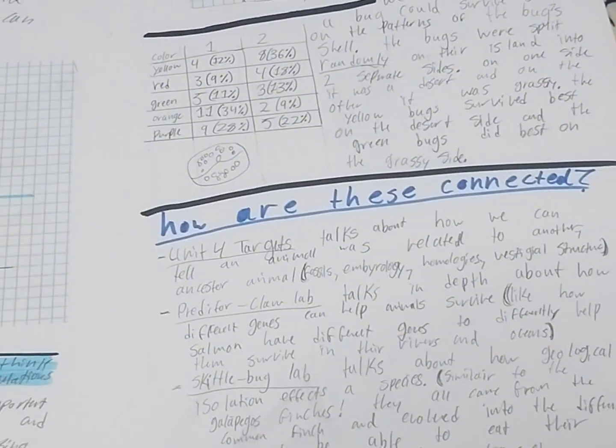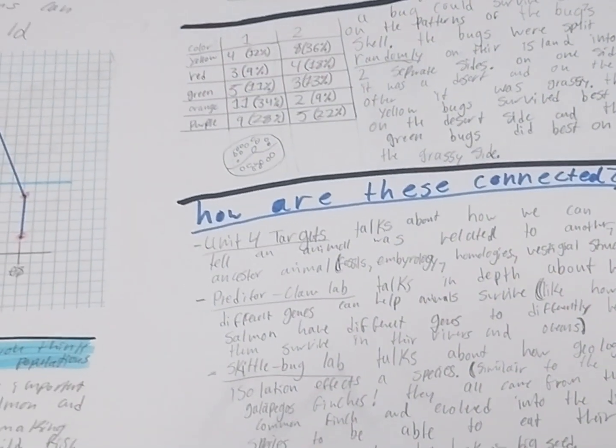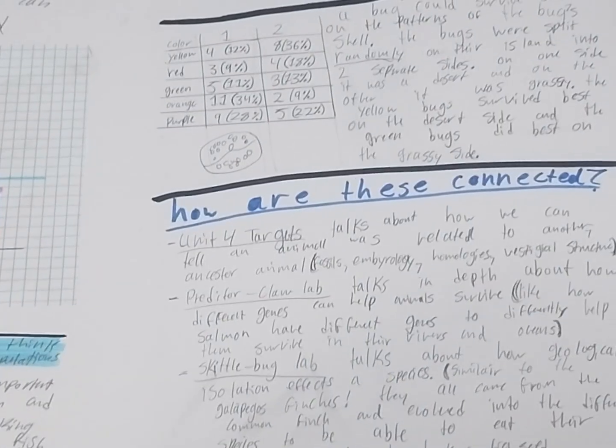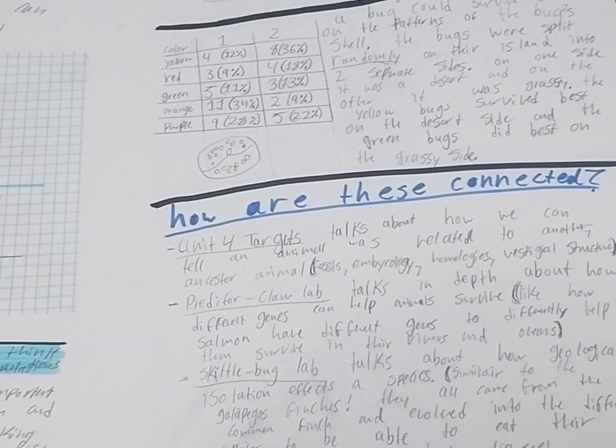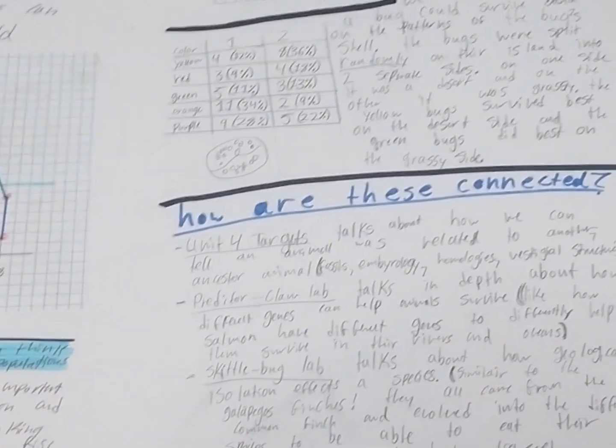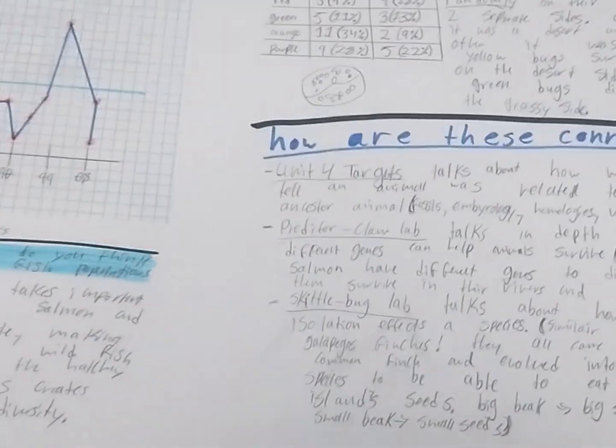The Skittle Bug Lab talks about how geological isolation affects a species. Similar to the Galapagos finches, they all came from the common finch and evolved into different species to be able to eat their island's seeds. They have big beaks to eat big seeds and small beaks to eat small seeds.